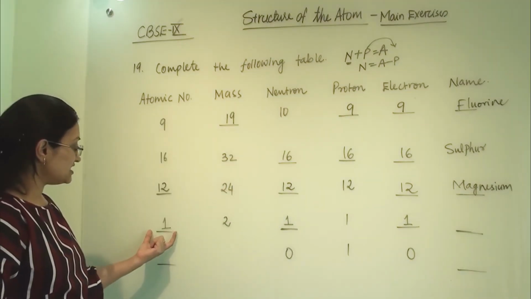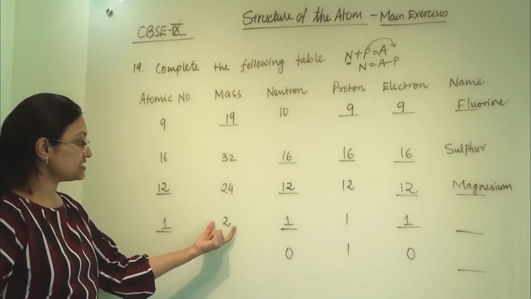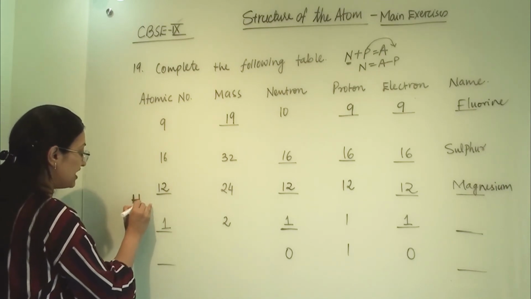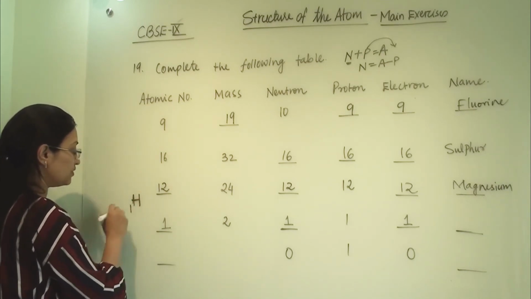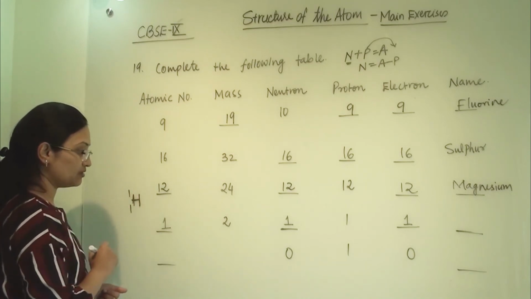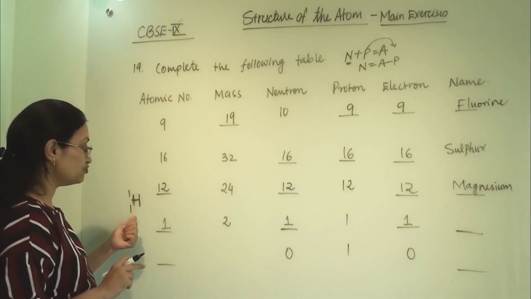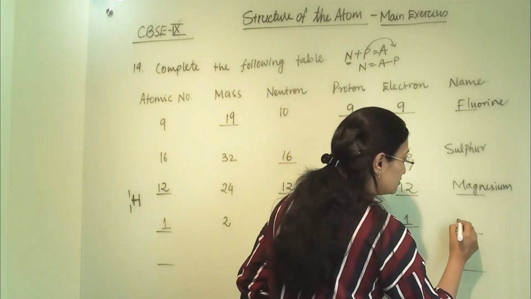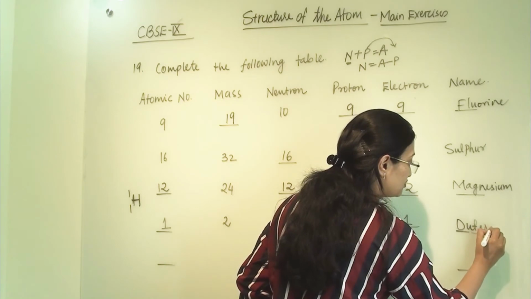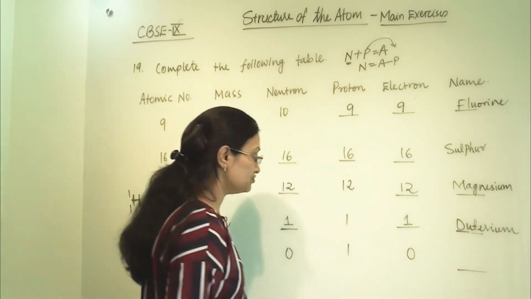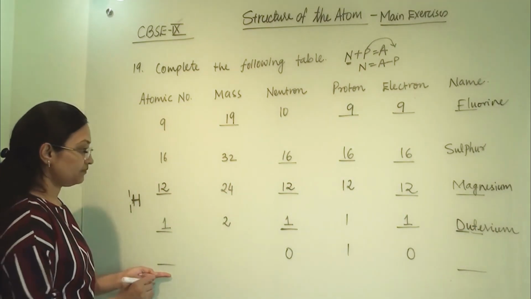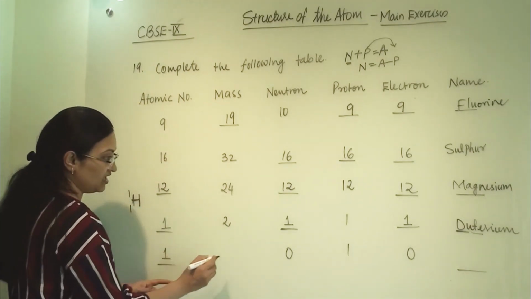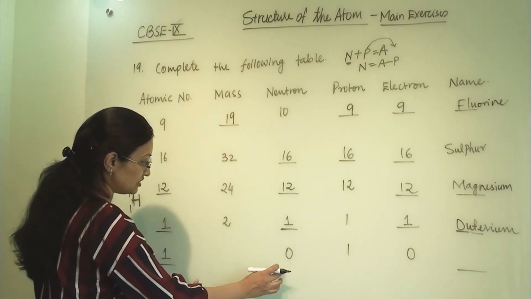Now here for this atomic number 1, the mass is 1. If we write here hydrogen, then hydrogen's atomic number is 1 and its mass is also 1, because in hydrogen the neutron count is 0. So the earlier one is the isotope of hydrogen and it is deuterium. Now here this proton is 1. So atomic number is 1. Now here neutron is 0.